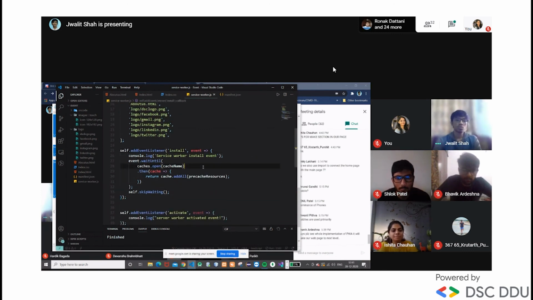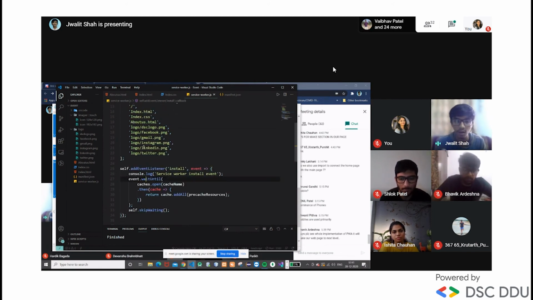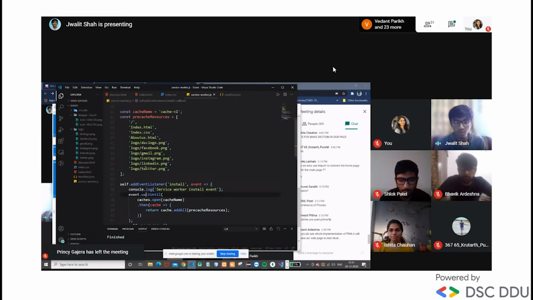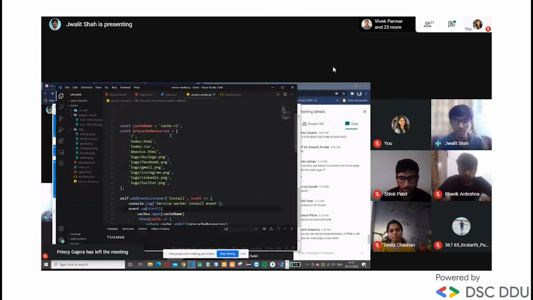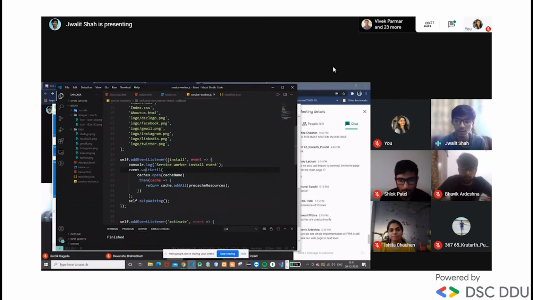Okay, so we should wait until we open all the caches, and if there is a cache, then we add it. So not exactly, we want to cache our resources. These are the pre-cache resources, and whenever our service worker registers, or let's say installs, first of all we want to cache this much amount of resources in our cache, which is named cache v1, which is in our local browser.